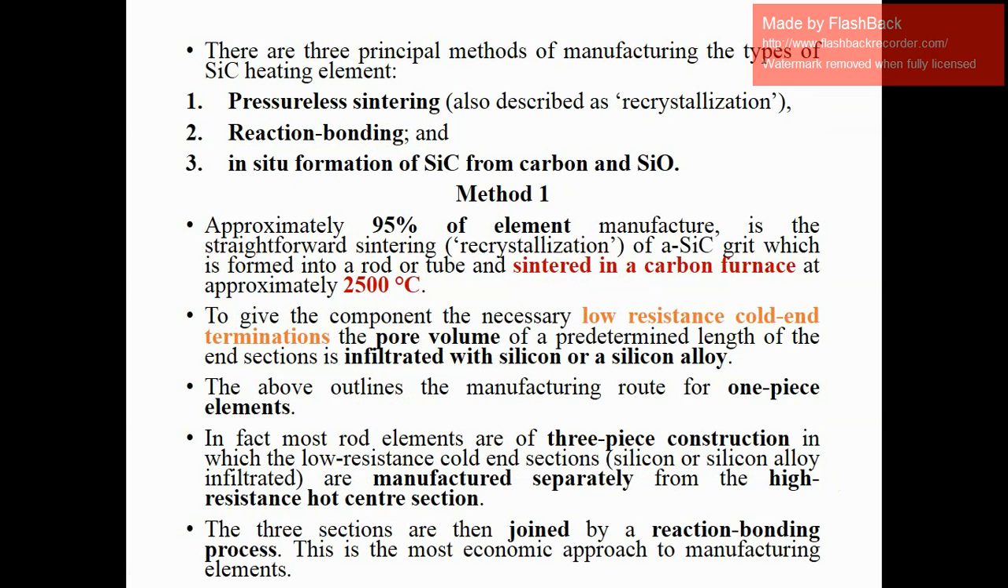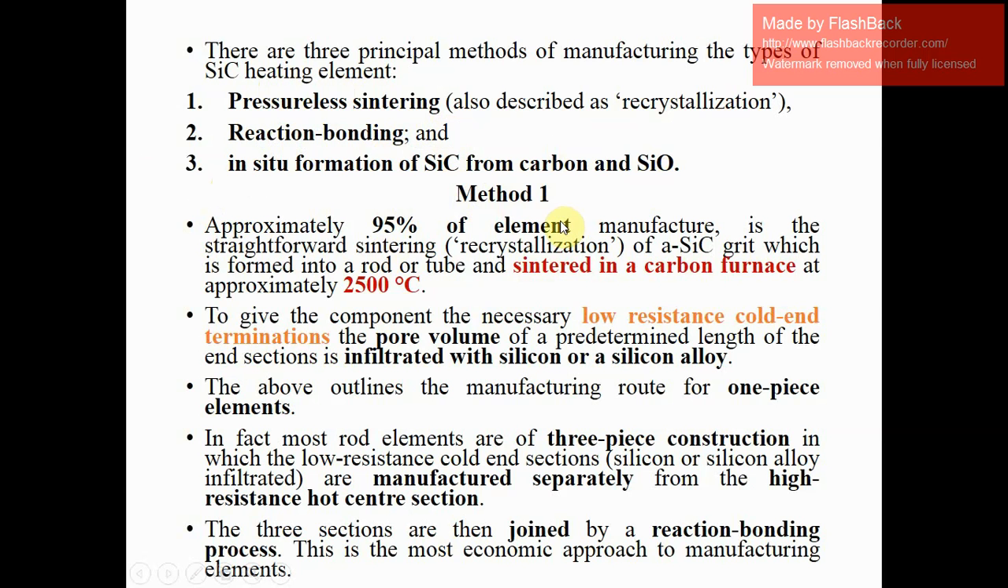There are three principal methods of manufacturing silicon carbide heating elements. One is pressureless sintering, also known as recrystallization. Another is reaction bonding, and the third is in situ formation of SiC from carbon and SiO, silicon oxide. Now, method 1.